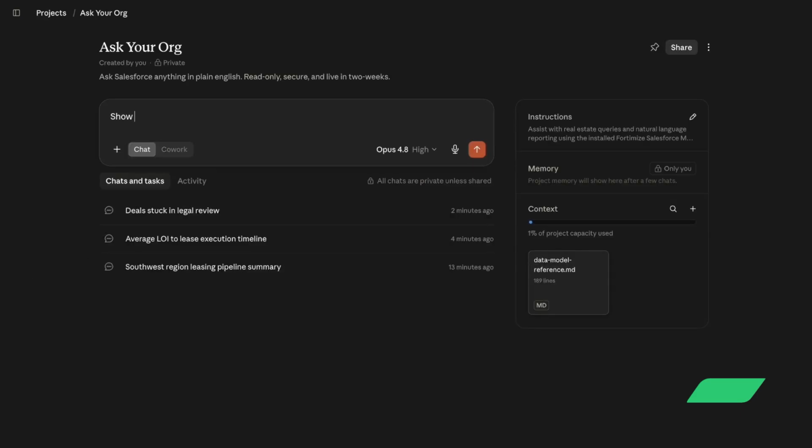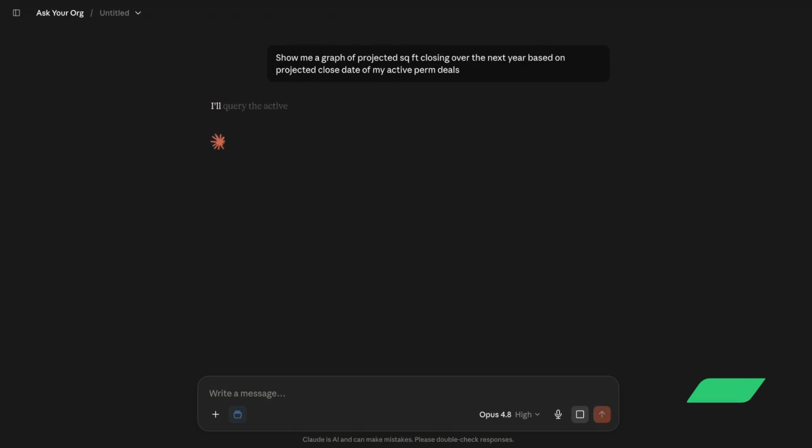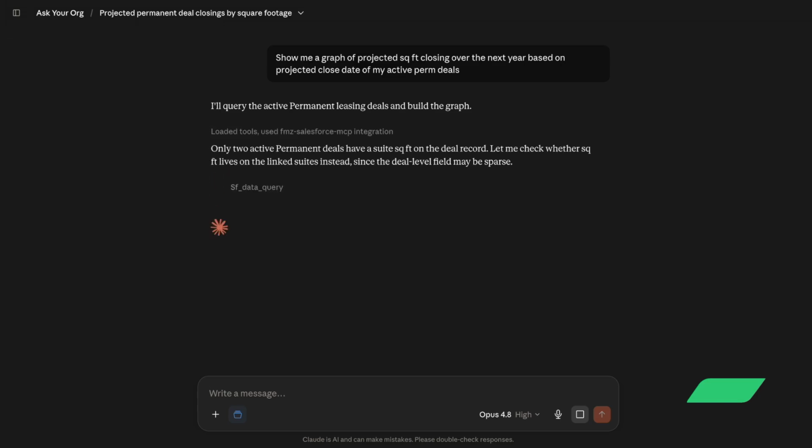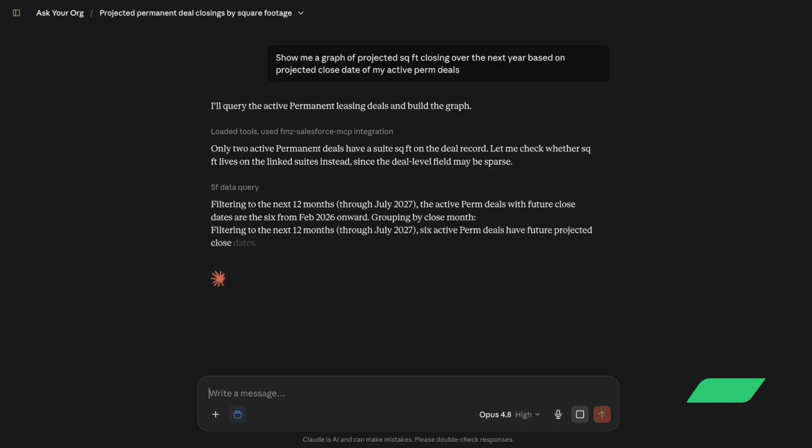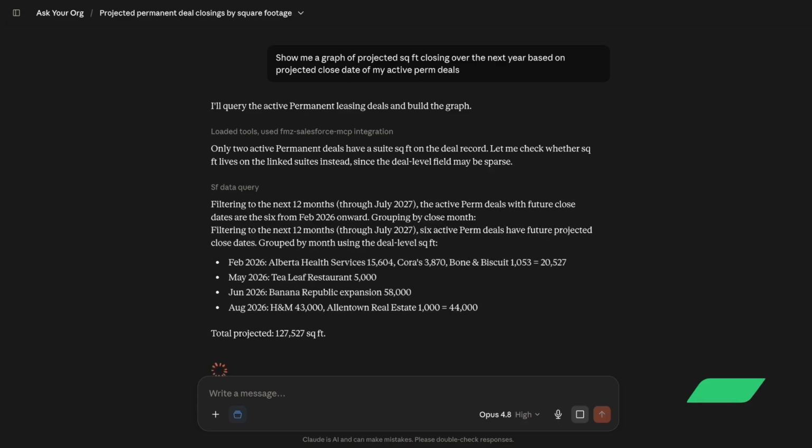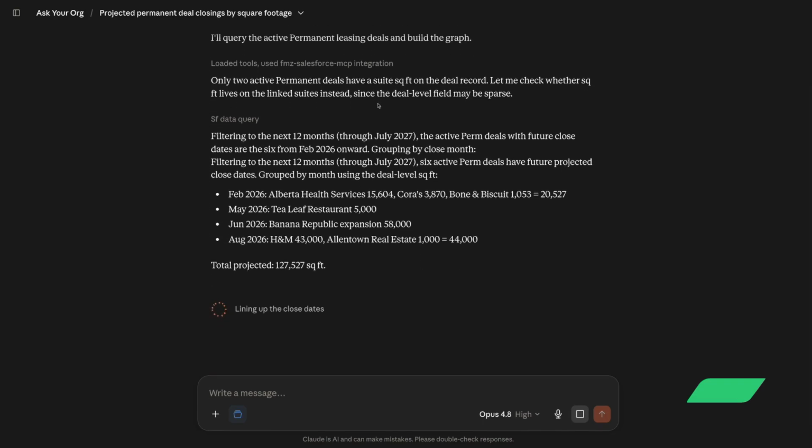Digging a little bit deeper into some of the charts and graphs we can get out of this, let's see if we can pull a graph of our projected square foot closing over the next year based on our projected close date of active permanent deals. As you can see, our agent is going to quickly query this from Salesforce and turn this into an insight for me. And what's really exciting about this too is that this is a completely generic connector that can hook into your Salesforce environment. It can quickly and intelligently explore your data model, combine that with industry knowledge, and present its findings back to you without even needing any training whatsoever.